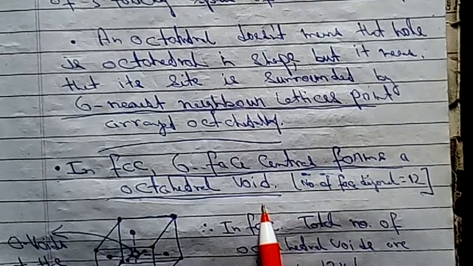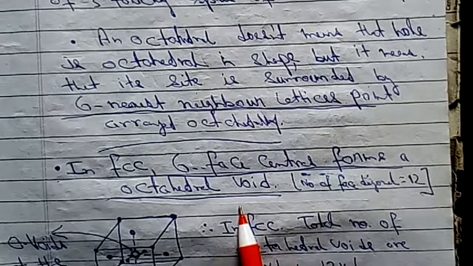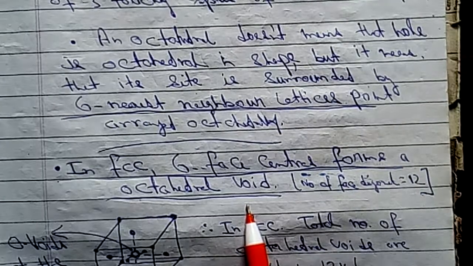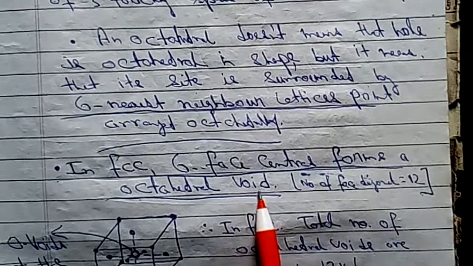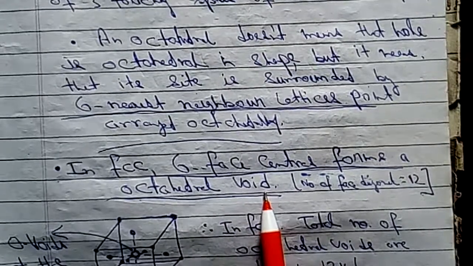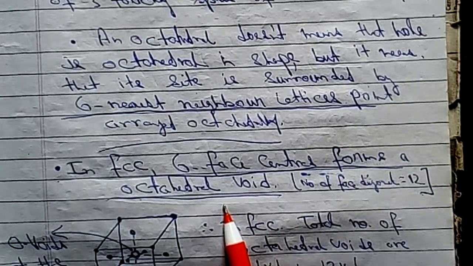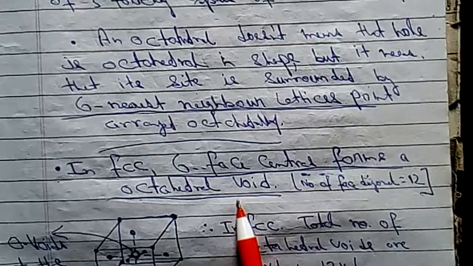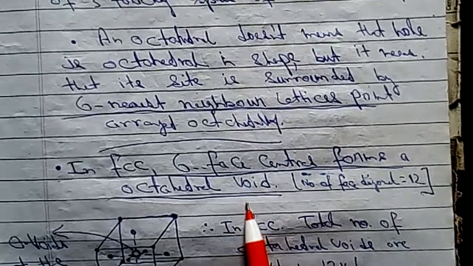A tetrahedral void was formed by 3 faces and 1 corner. 3 faces and 1 corner form the tetrahedral void. But in an octahedral void all 6 faces are involved. In a cube there are a total of 6 faces, so all 6 faces are involved in the octahedral void. Therefore it leads to only one octahedral void formation on the cube diagonal.